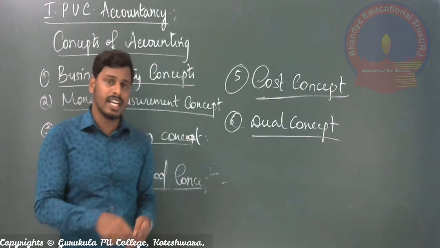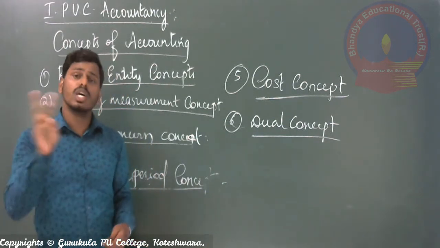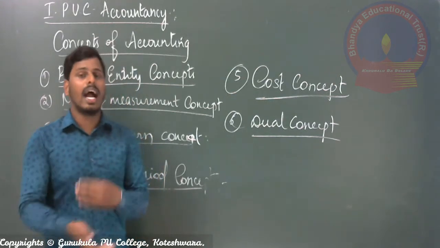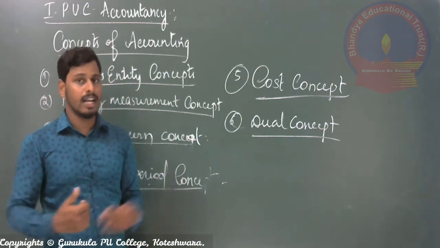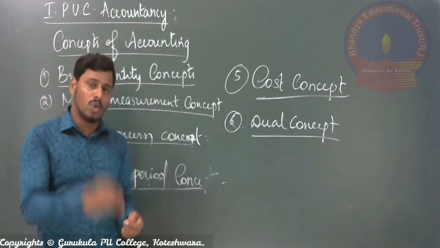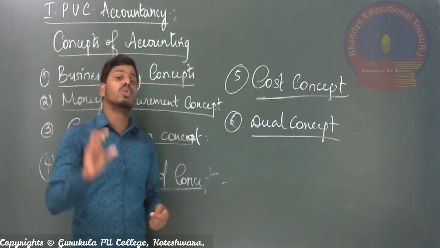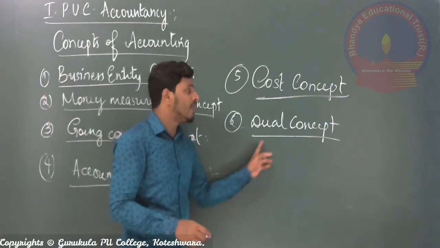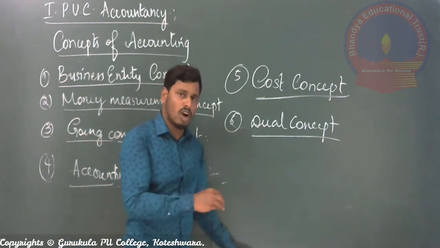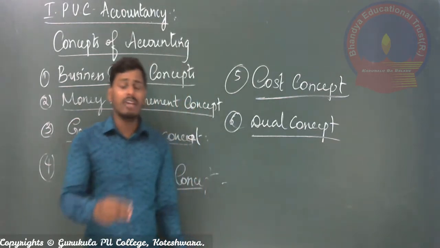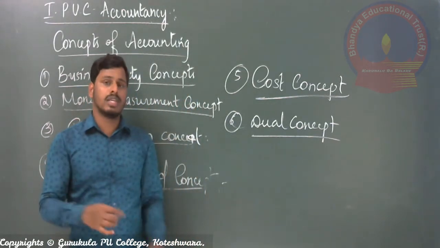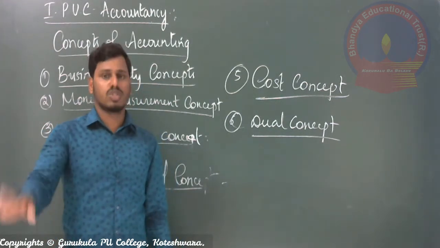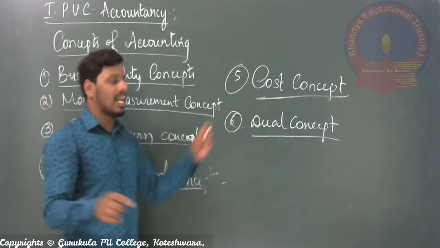So every transaction has twofold effects. One is giving of some benefit and taking of some benefit, right? These two things are always included in any transaction, called twofold effects, which is connected to dual aspect. Dual aspect means, according to this concept, both the benefit given and the benefit received should be recorded in the respective or proper books of account.